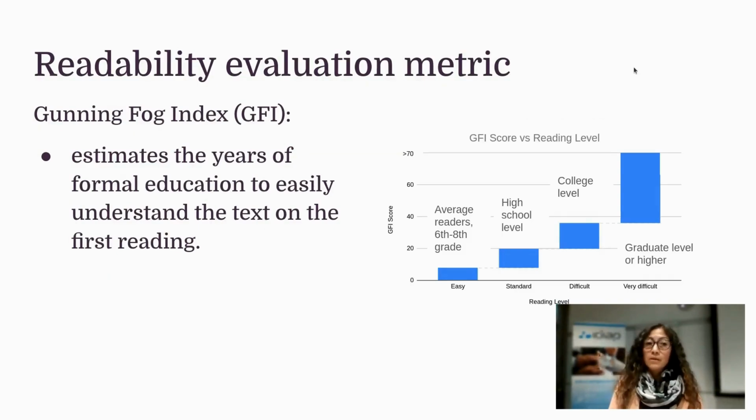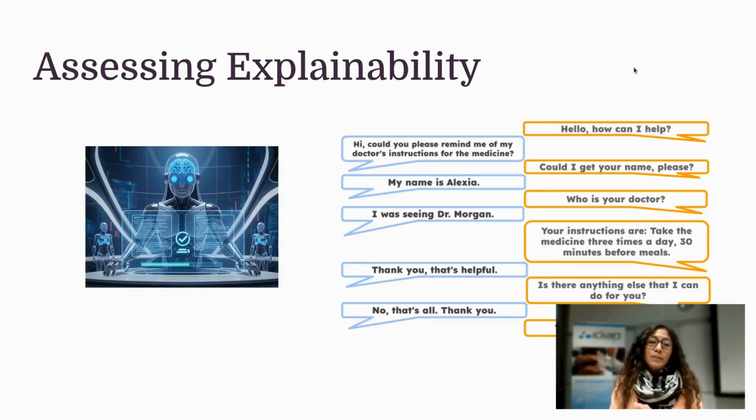There is also the Gunning-Fog index. It estimates the years of formal education needed to easily understand the text on the very first reading. So again, given the previous dialogue, the lower the score, the easier to understand, and the higher it goes, you may require a college level or a graduate level in order to understand that dialogue.